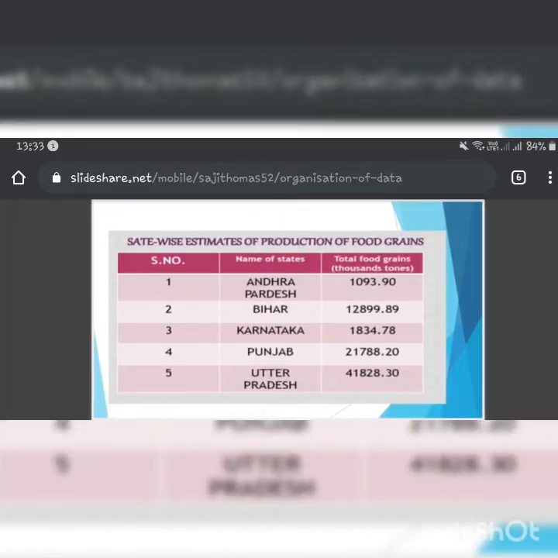For example, you can see the columns: serial number, name of states and total food grain produced. Andhra Pradesh, Bihar, Karnataka, Punjab and Uttar Pradesh with the production of the food grain. So this classification has been done according to the region or state. So this is known as geographical classification based on spatial classification.